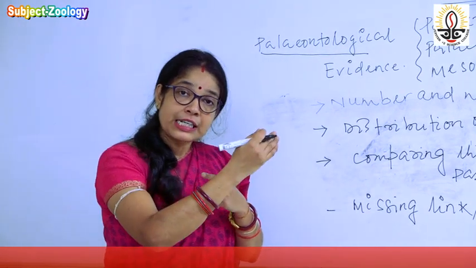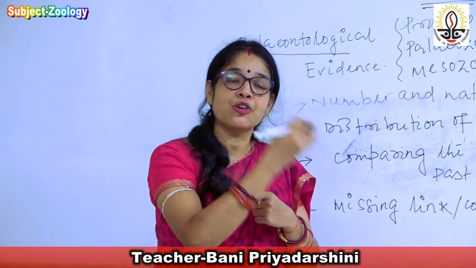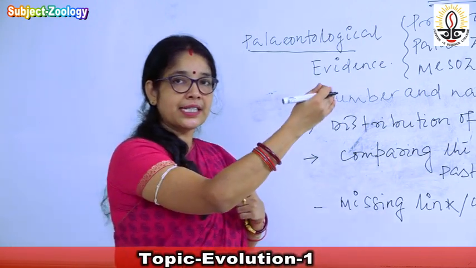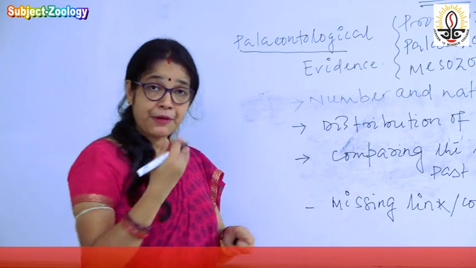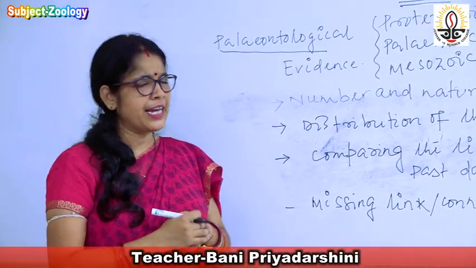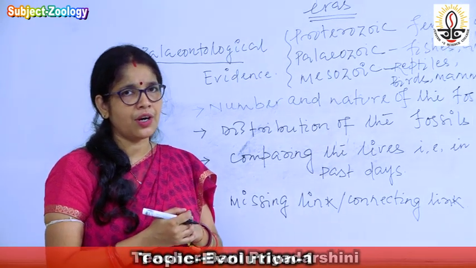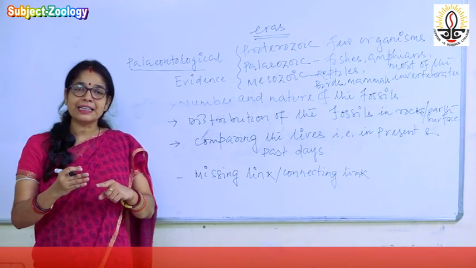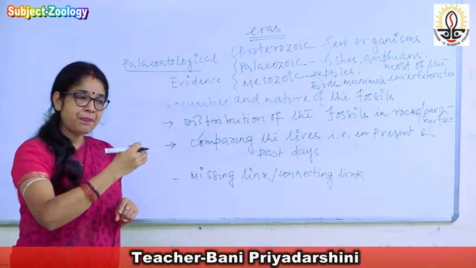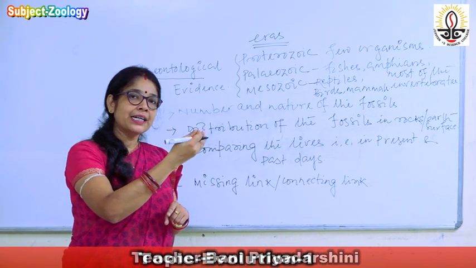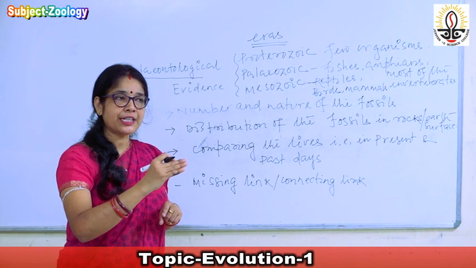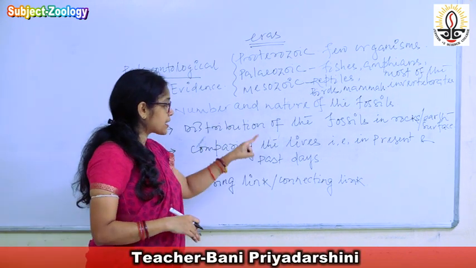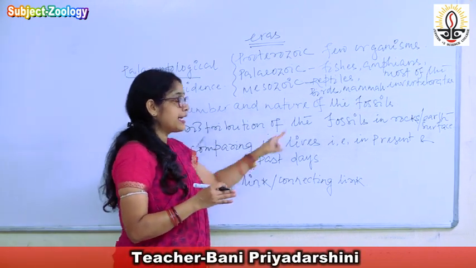So these are the changes which are occurring in the lives of the human as we are proceeding from ancient to the modern days. If we are analyzing these changes, we can examine how the evolution has occurred, how the processes have changed, and that is leading to evolution by the advancement of the simpler characters into the most complex characters. So this is about the distribution or comparison of the lives in different days.